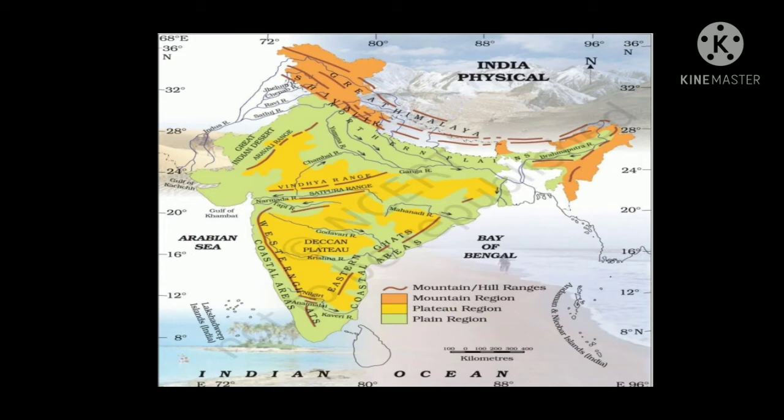The Bay of Bengal is in the east, the Arabian Sea is in the west, and the Indian Ocean lies in the south of India. The physical divisions are made on the basis of Earth's surface. We will understand them in a further video.